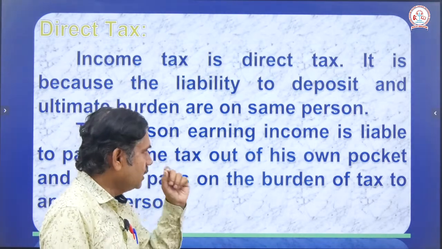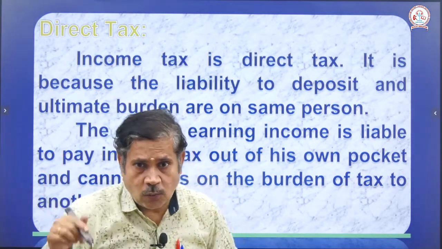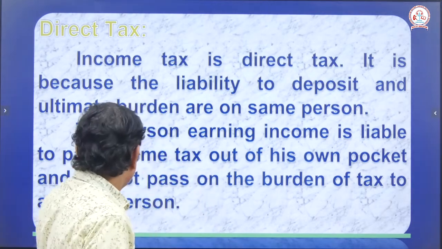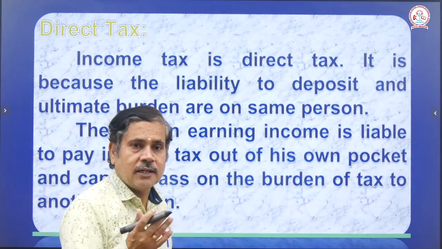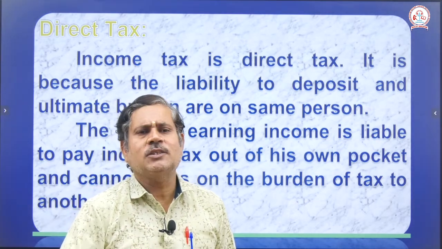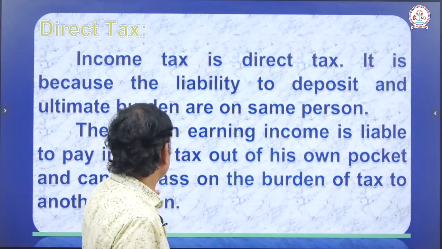The person earning income is liable to pay income tax out of his own pocket and cannot pass on the burden to another person, because he only earned the profit. So he has to pay the tax to the government. This is the meaning of income tax.